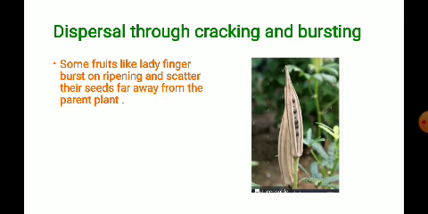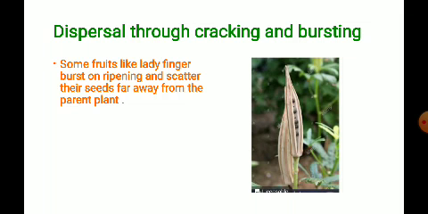from the parent plant. So in this way, you can observe the seeds of the pea plant, the lady finger, the beans, and the balsam get dispersed by cracking and bursting of the fruits. These fruits ripen and become dry, and then they burst, and the seeds fall far away from the parent plant.